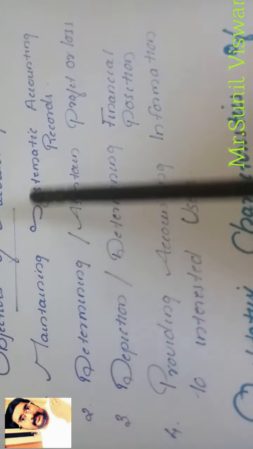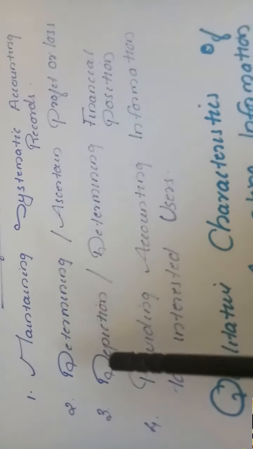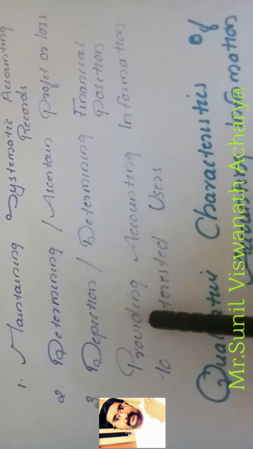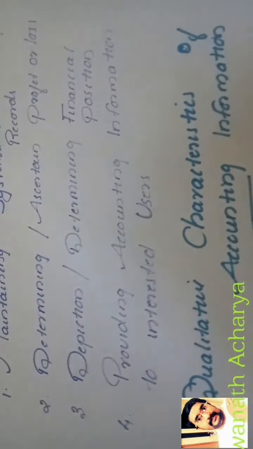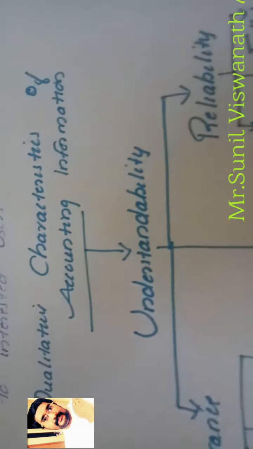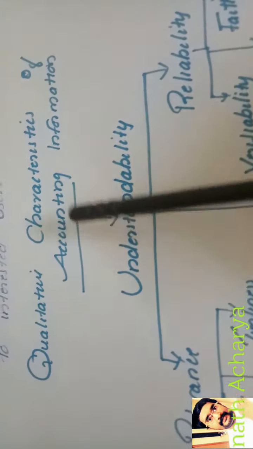So these are the major objectives of accounting: maintaining systematic accounting records, determining or ascertaining profit or loss of the business, depicting or determining the financial position of the business, and providing accounting information to the interested users. Now we can discuss the qualitative characteristics of accounting information.